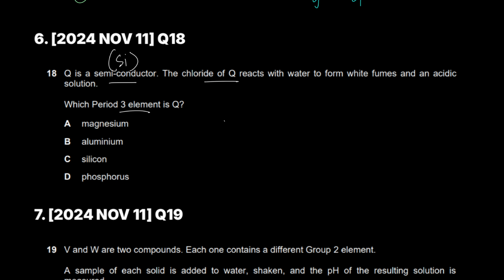So the chloride of Q: magnesium chloride, then you have aluminum chloride, Al2Cl6, then you have SiCl4, and then you have PCl5. Now, by just looking even at semiconductor, you would have gone for silicon. But again, I want you guys to recall your equations through these MCQs.